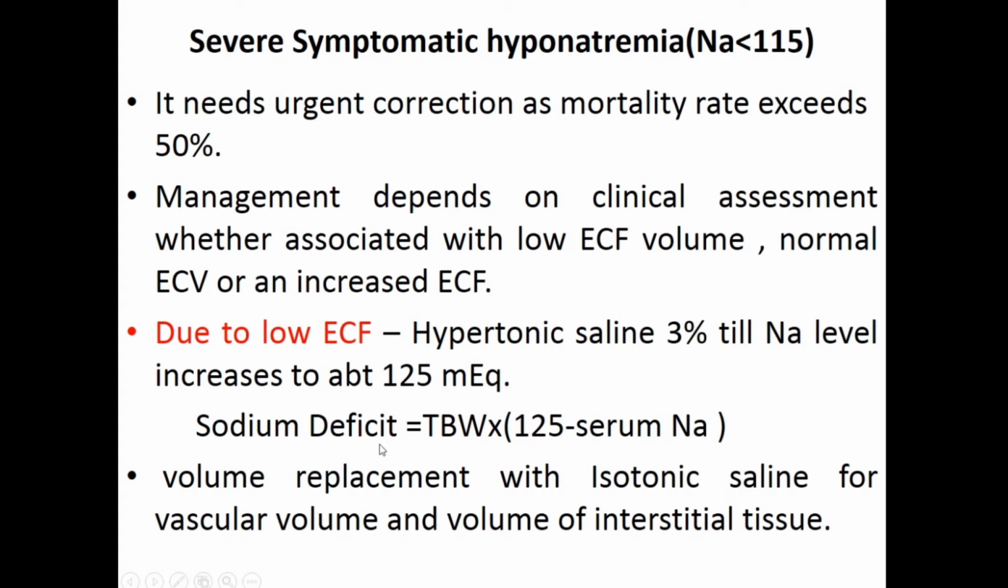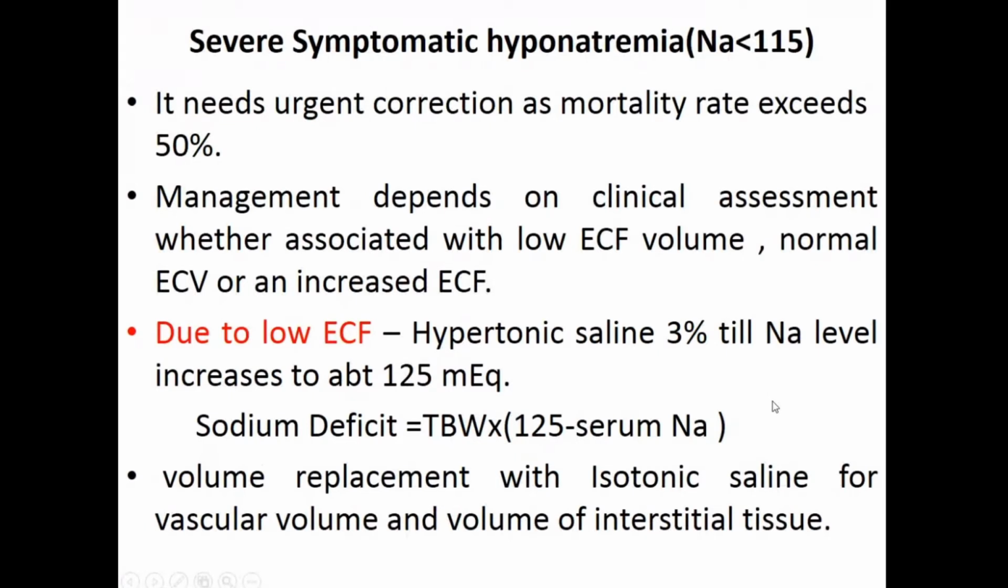So you calculate the sodium deficit. How do you calculate it? You calculate the total body water into 125, the maximum that we want, minus serum sodium. You need to correct only the deficit part. Total body water, as I said in the beginning of class, for a male is 0.6 into body weight, and for a female 0.5 into body weight. Into 125, the upper limit of correction, minus serum sodium. So if the patient's serum sodium was 110, this will be 125 minus 110 into the total body water of that person. Whatever value you get is the value that you have to correct.